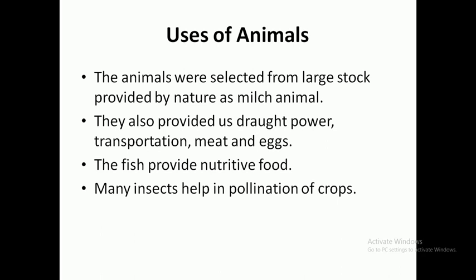Now we will start the usage or importance of animals. Animals are very important for us. They give us milk. They provide us different products like meat and eggs. They are even used for transportation purposes also. Fish provide us nutritious food, like they give us protein. And there are so many insects and birds which help